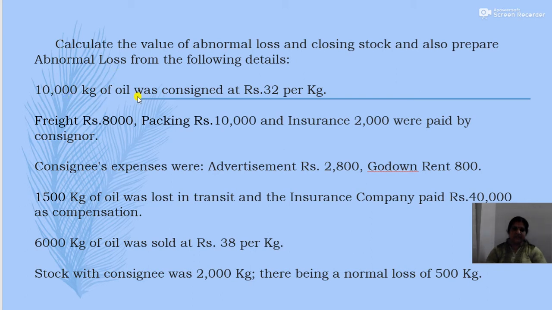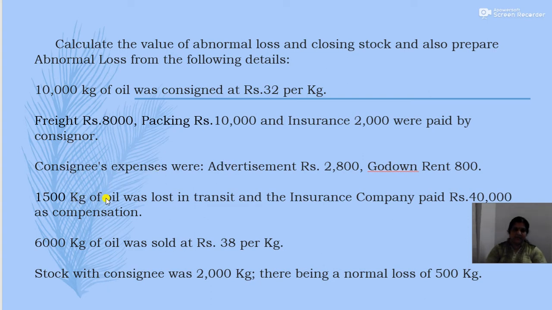Okay. So 10,000 kg of oil was consigned at rupees 32 per kg, which means the goods sent on consignment is 10,000 kg of oil at the rate of rupees 32 per kg. Then freight rupees 8,000, packing 10,000 and insurance 2,000. So the consignor's expense comes to 8,000 plus 10,000 plus 2,000. Then consignee's expense comes to advertisement 2,800 and godown rent 800. So both these expenses are recurring in nature. So there is no non-recurring expense in case of consignee.